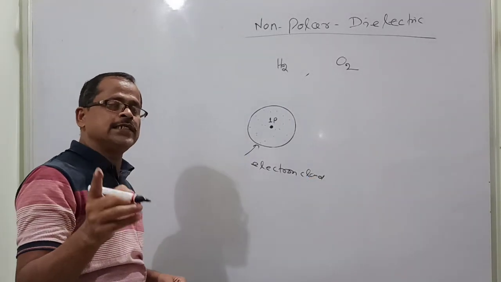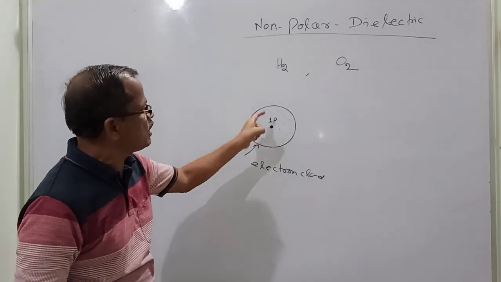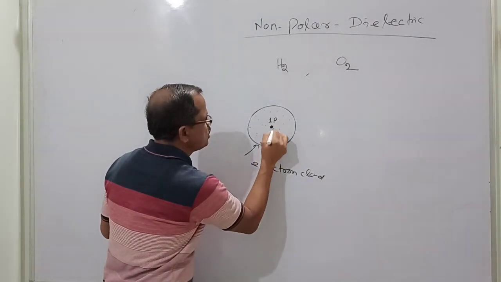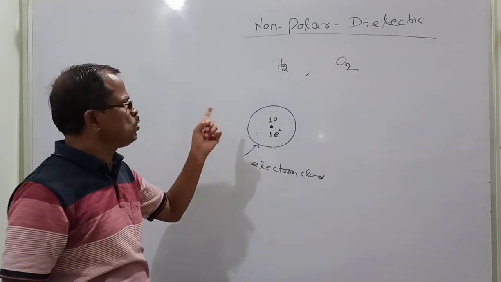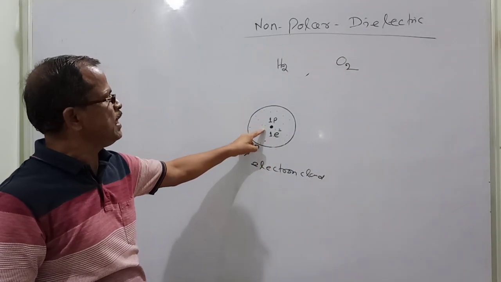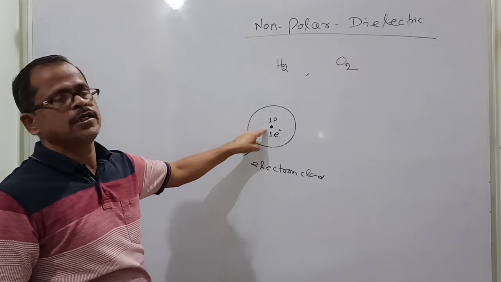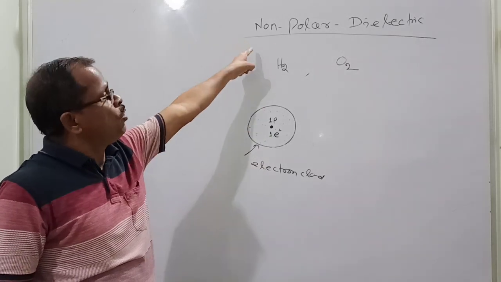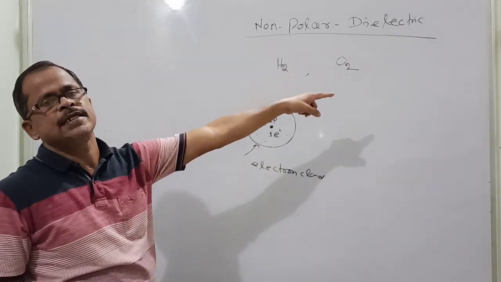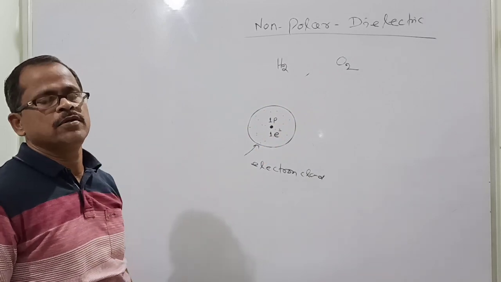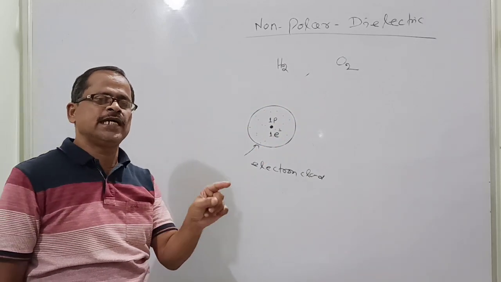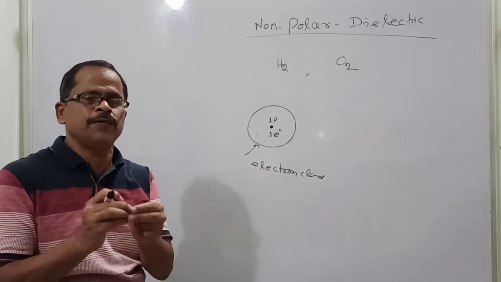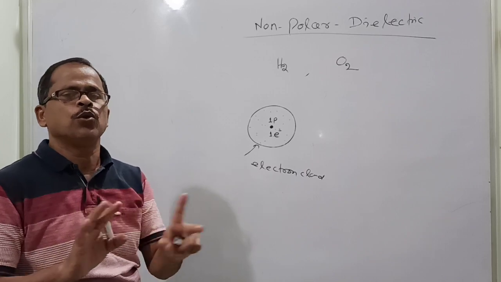The electron is a negative charge. The centroid of the electron cloud is also here. This is 1 positive and this is 1 negative. So the total positive charge and the total negative charge coincide at this point for the hydrogen atom. So the net dipole moment is 0. For non-polar, the word itself indicates no polarity. It means the centroid of positive charge and the centroid of negative charge will be at one point, no dipole moment.